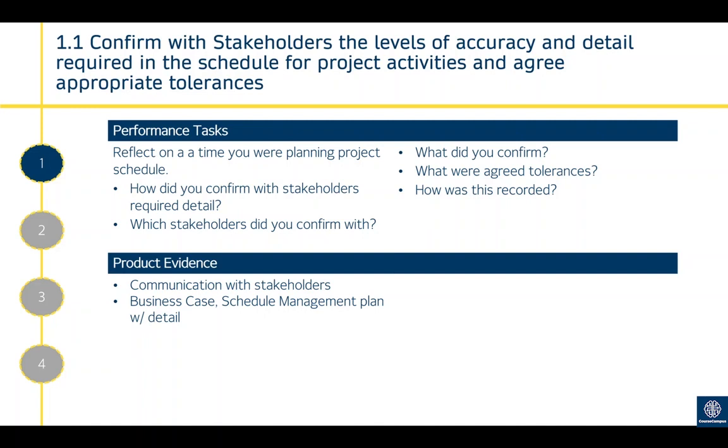Tolerances about deviations. So you'll have a schedule plan with set durations and timelines. Everything doesn't go to plan, and there will always be some form of deviation. Minor deviations aren't an issue, so that's why you set tolerances of a couple of hours, a couple of days. It depends on your project, but if there is a deviation within those tolerances, it's not an issue. It's only if there's a deviation outwith those tolerances that you'd do some form of investigation to see if corrective action is required. So that's what it means by tolerances, and that's something you want to set early on.